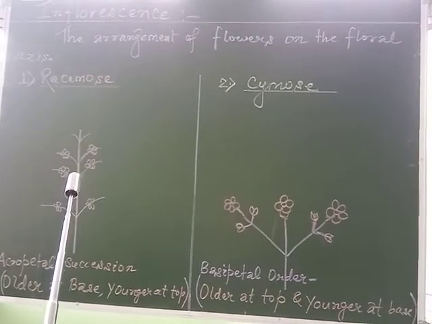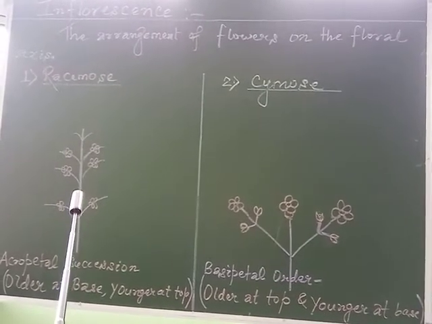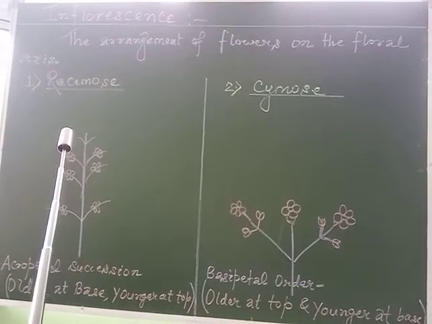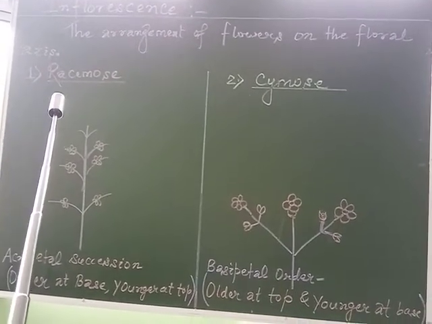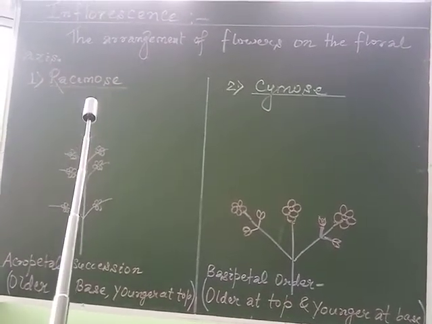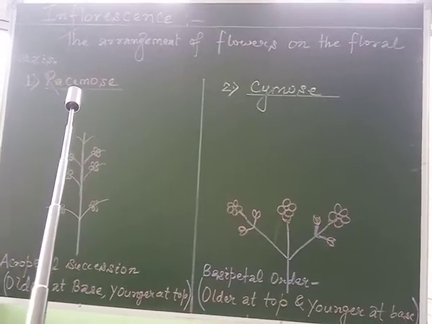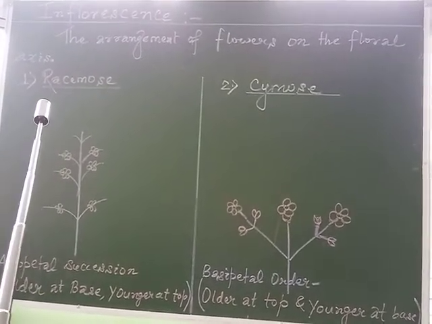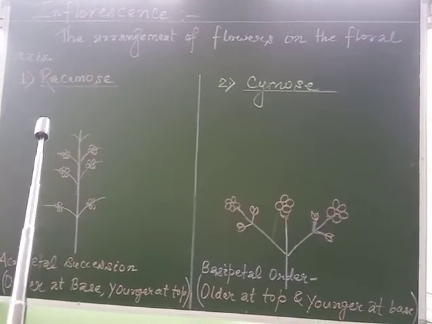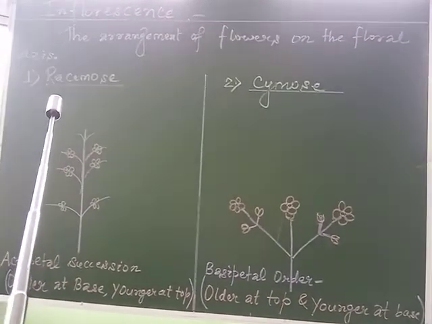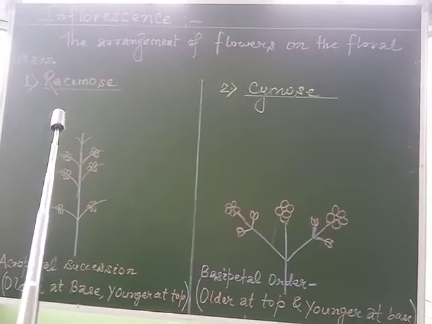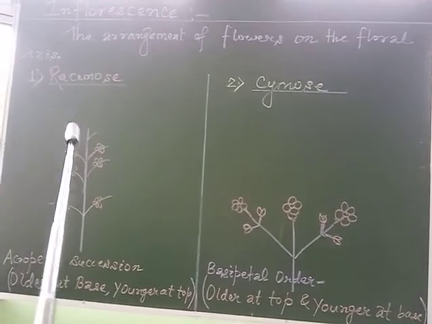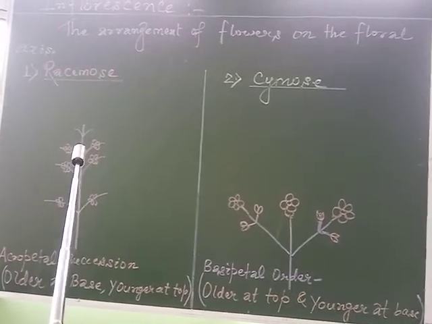Or simply to remind which type of inflorescence has the main axis with indeterminate growth, just try to remember it by the word race. In racemose we come across the word race, which means to participate in the event, to join the event, to come first.